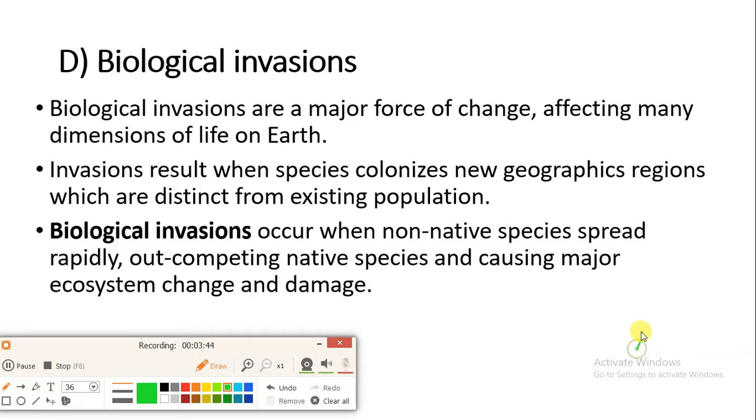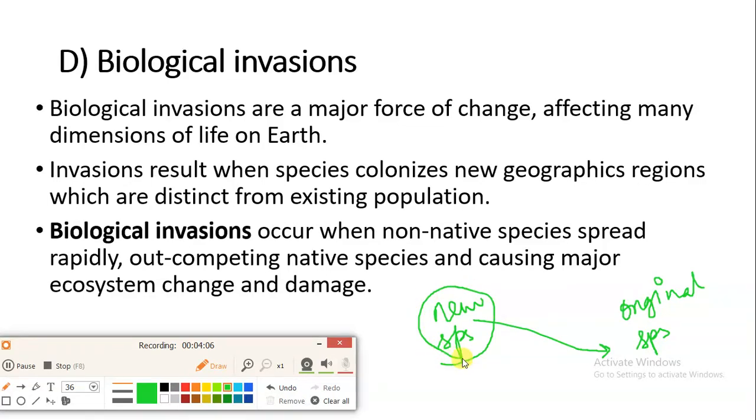So here, if we talk about a species, this is one species and this is another species. Whenever a species from a particular area enters a place, this is the original place. So here the new species has entered into the original place where the existing species used to live.